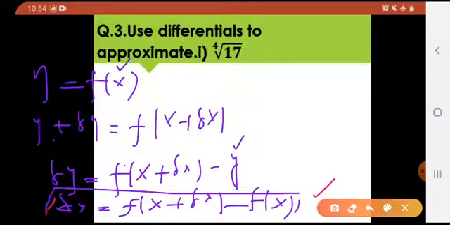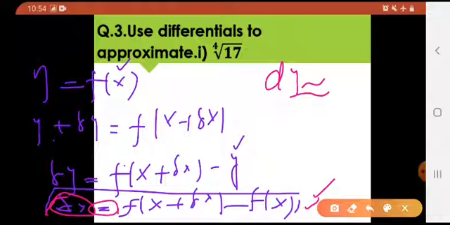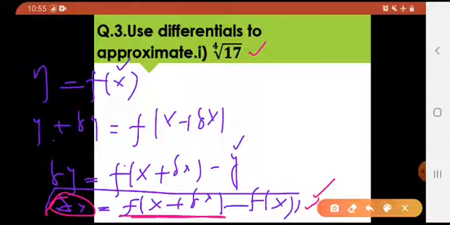Okay, now what? Yesterday we learned one thing, that this delta y is approximately equal to dy, not exactly equal to dy. Remember? So what if in this equation, I am actually making a formula, I replace this delta y with dy. If I replace it, this sign will change to approximation, obviously. But before that, this is the value which they would be giving us, right? So I'll be keeping this value over here.